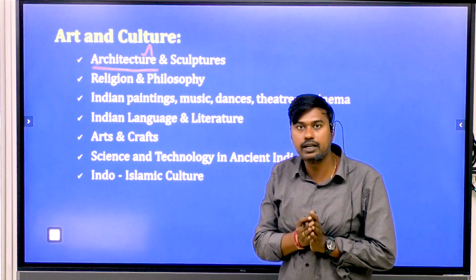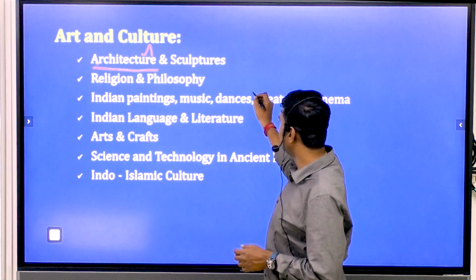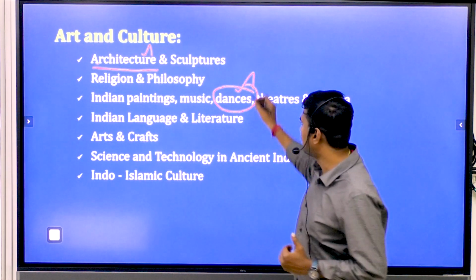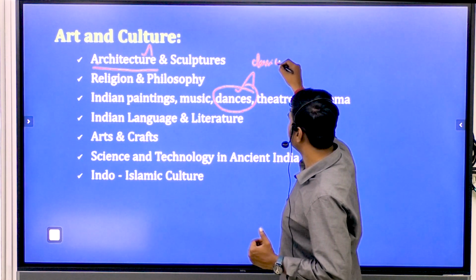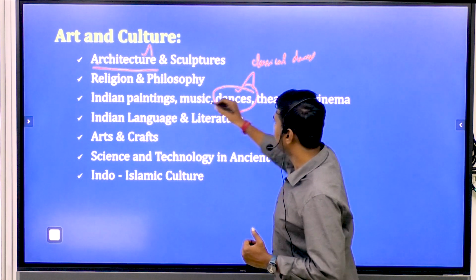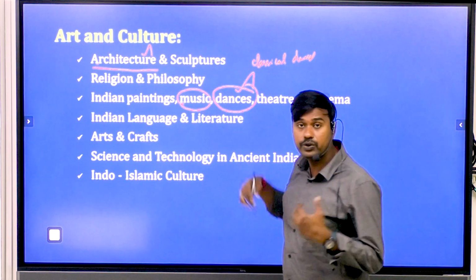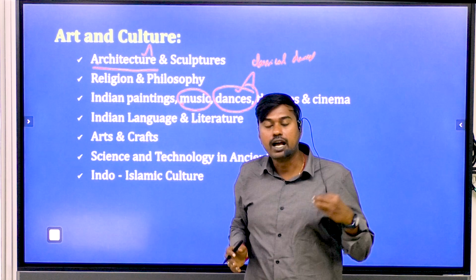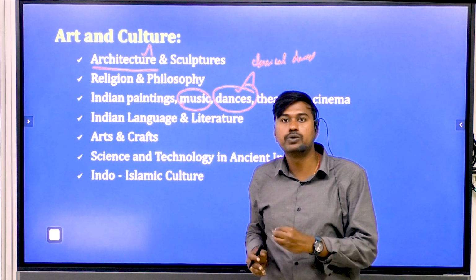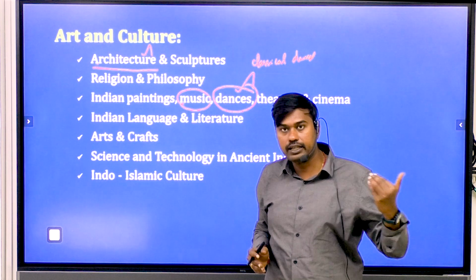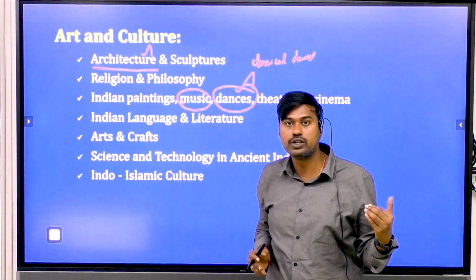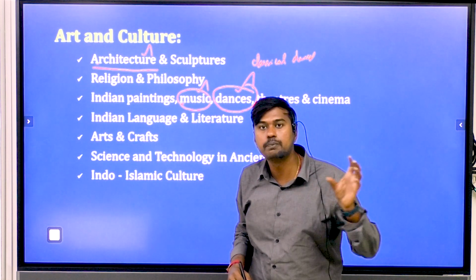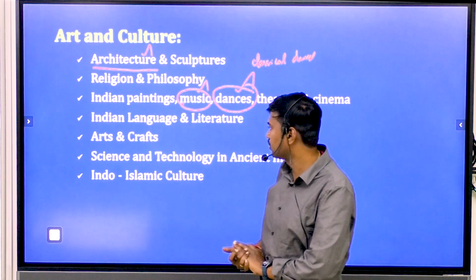Then going into the preliminary examination exclusively, you need to prepare in a well refined manner on the dances. When you study the dances, the maximum attention can be given to the classical dances of India. With respect to music, you need to study the various types of music such as Hindustani music and Carnatic music, as well as the various schools related to music. The North Indian and South Indian types of music forms should be studied clearly, because we can expect questions in the preliminary examination with respect to the various types of music.